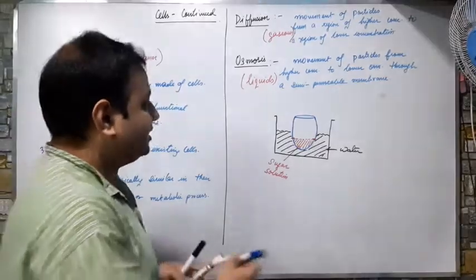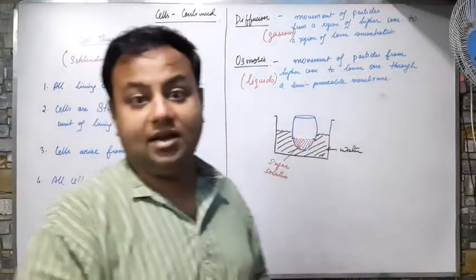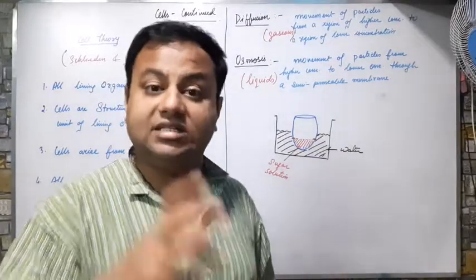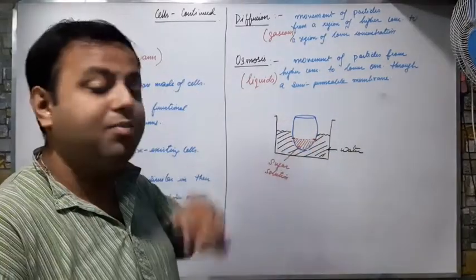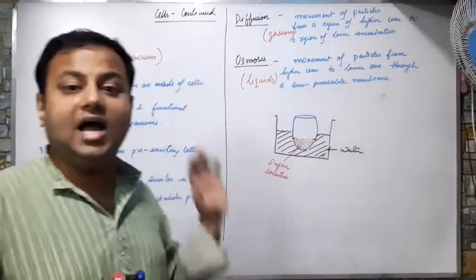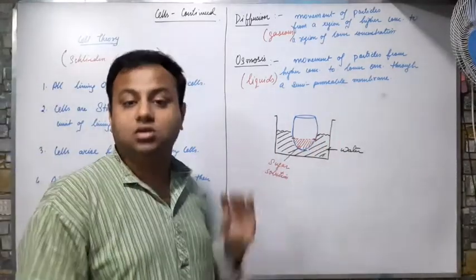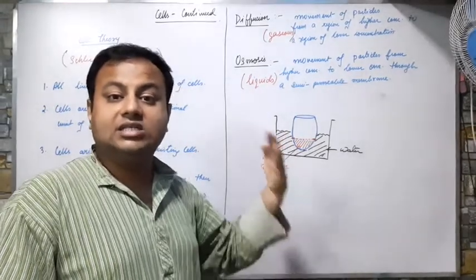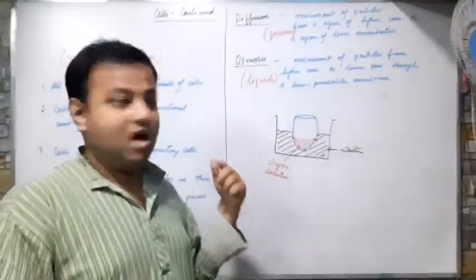What will happen? This eggshell is semi-permeable in nature. Eggshell is semi-permeable, just like my cell membrane. It will allow movement in and out. And how will the movement take place? Through osmosis. What will happen?